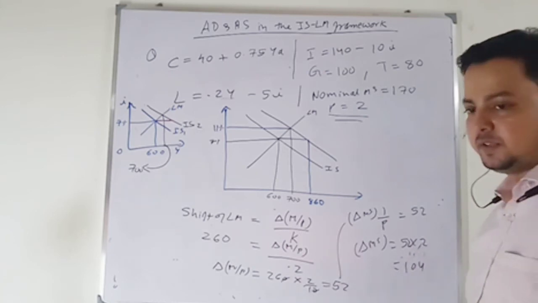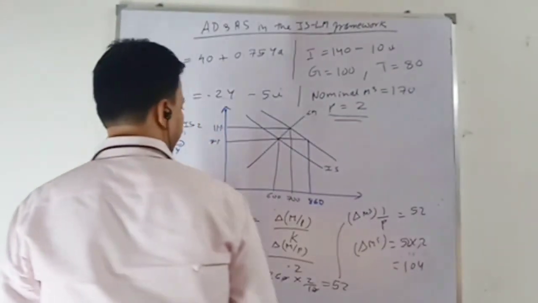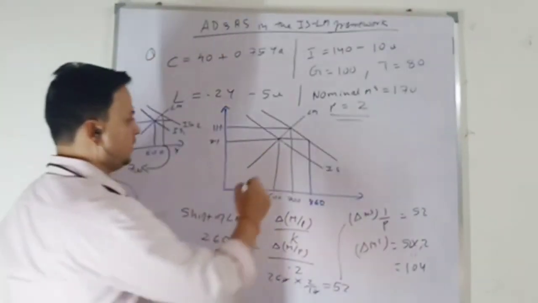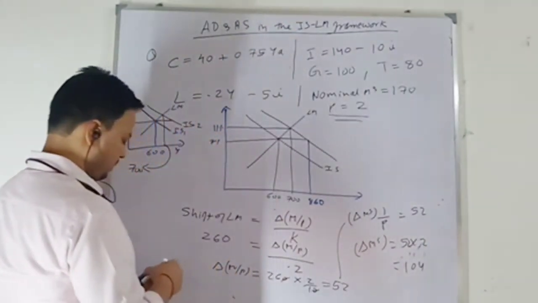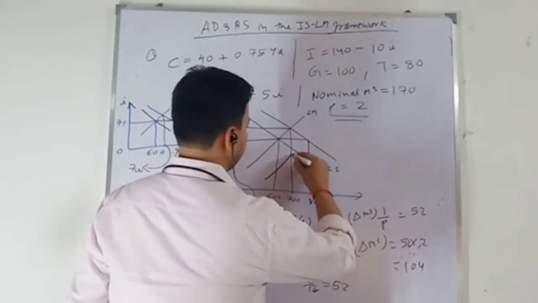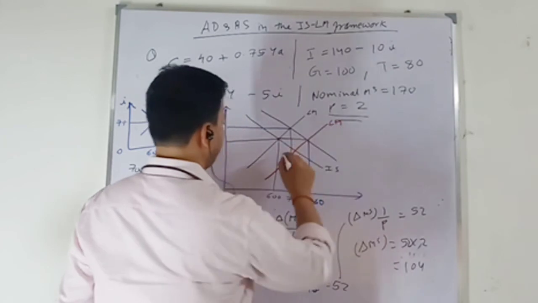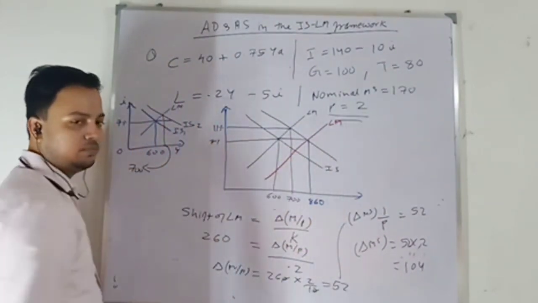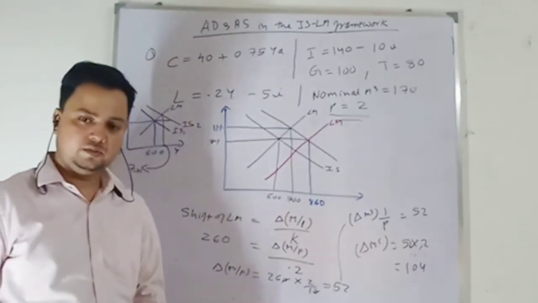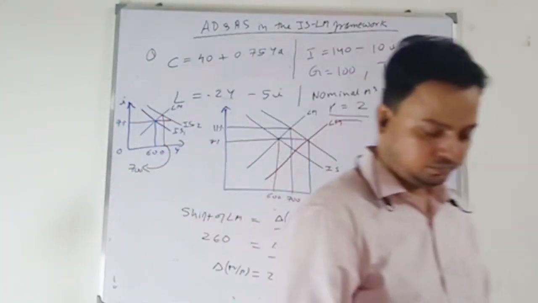So when money supply increases by 104, given the price level, my real money supply increases and my LM curve will shift rightward. So there will be no change in the rate of interest, and I will achieve my full value of the multiplier, or the equilibrium level of output, 860.